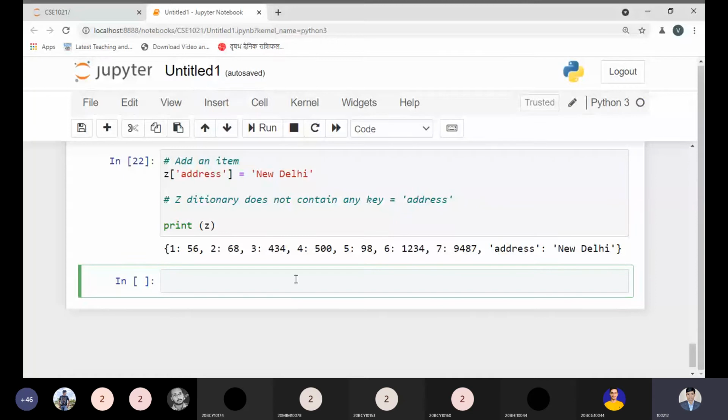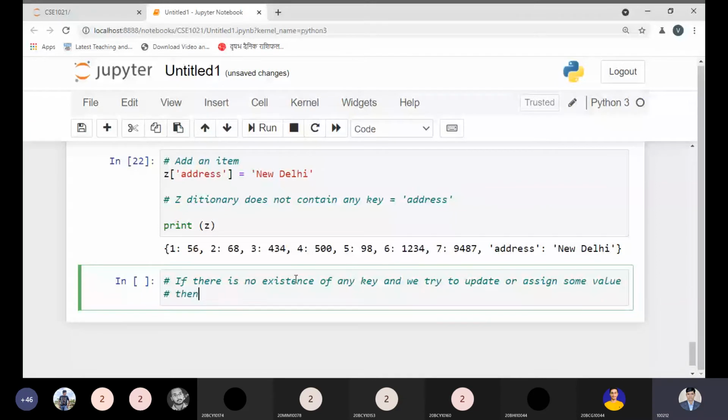Okay. So I can write: if there is no existence of any key and we try to update or assign some value, then it is added automatically without affecting other keys of the dictionary.